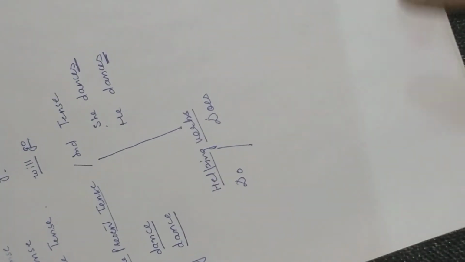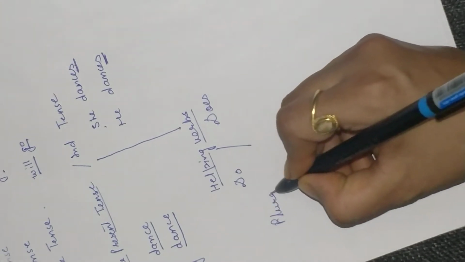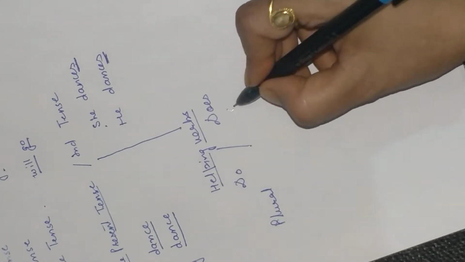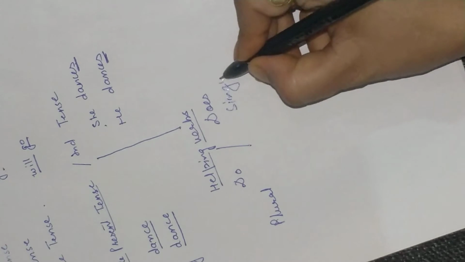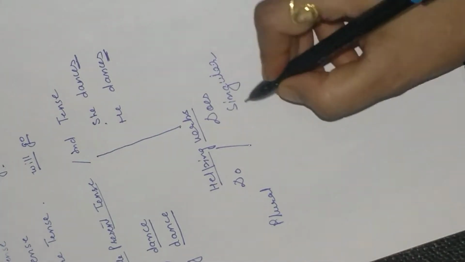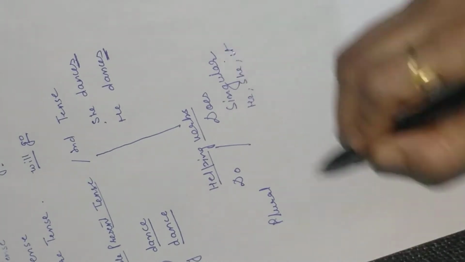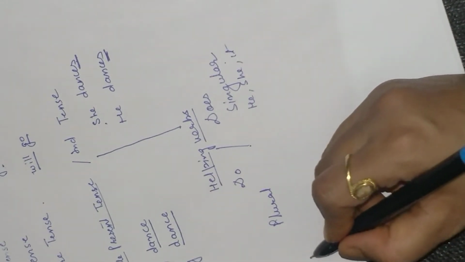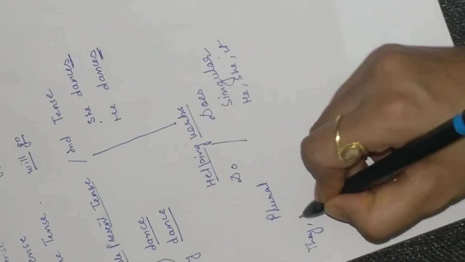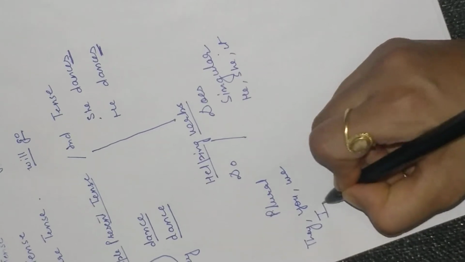Do we use with plural, and does we use with singular. I'll make it easier for you. He does, she, it. In plural, what will come? They, you, we, I.